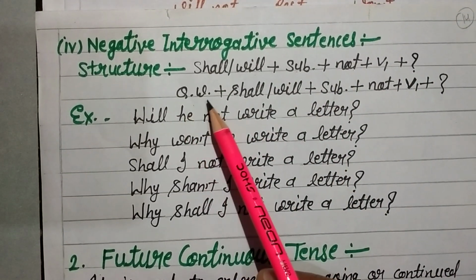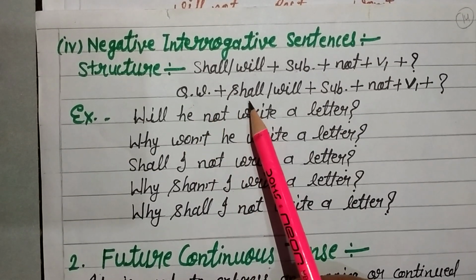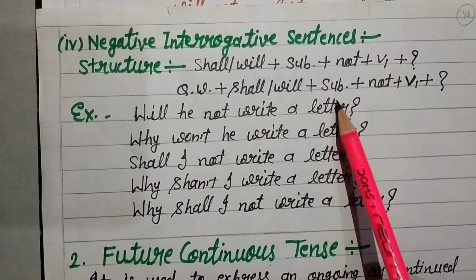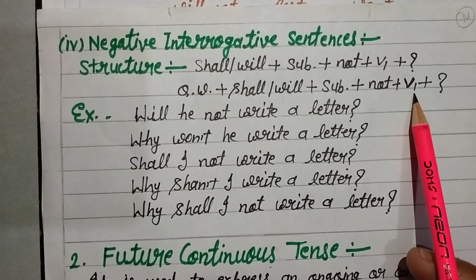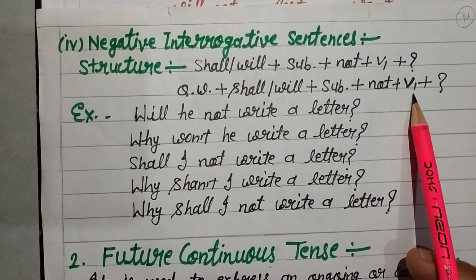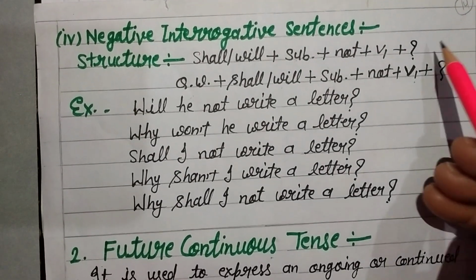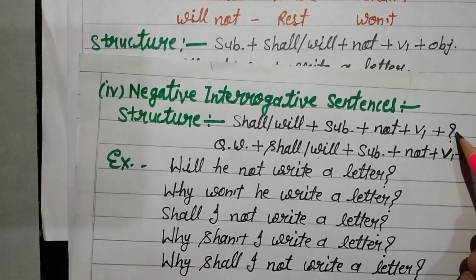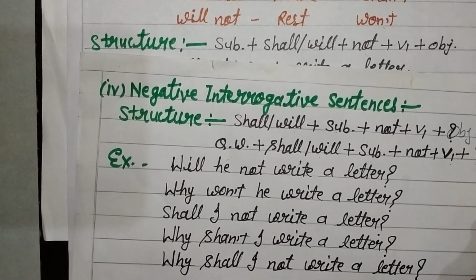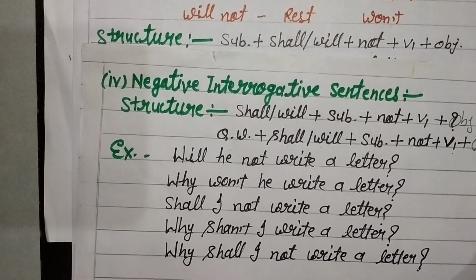First of all, we use question word, and then shall or will, and then subject, and then not, and then verb's first form, and then object. Students, I forgot here the object. Verb's first form and object, and put the question mark.